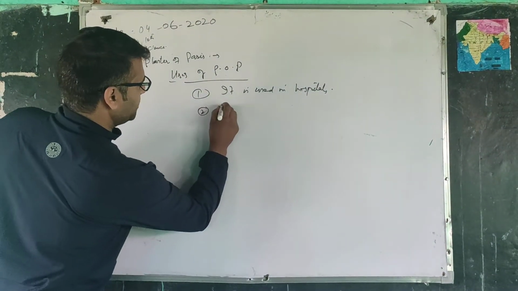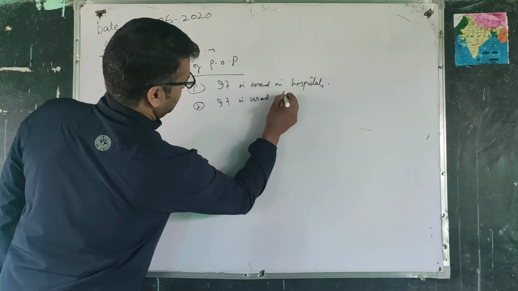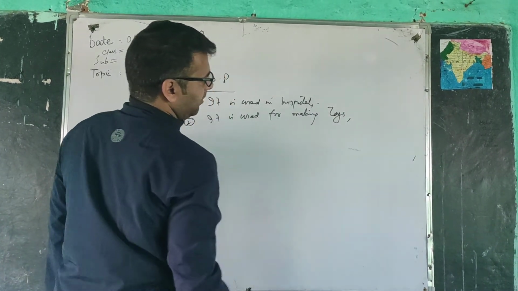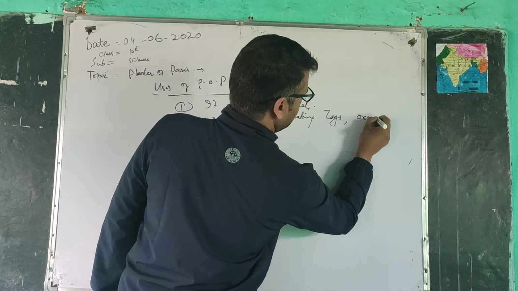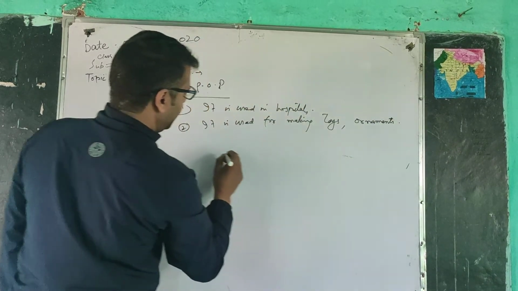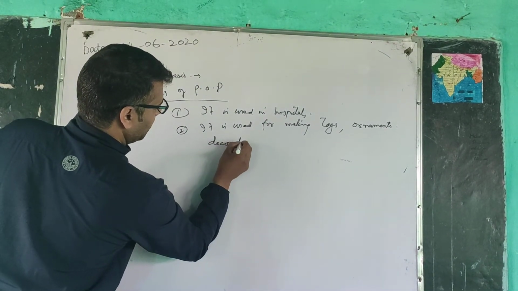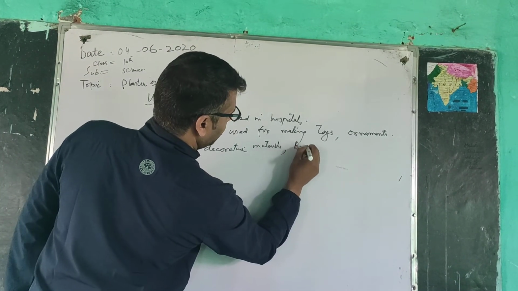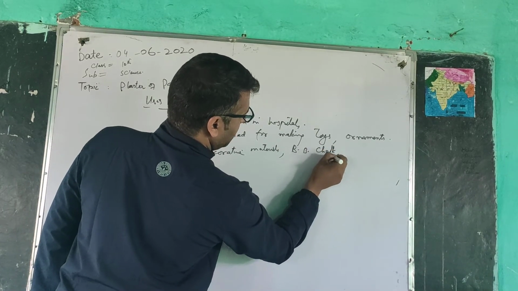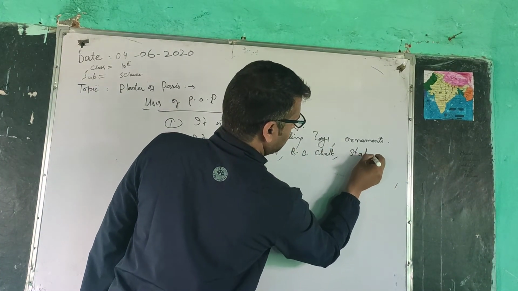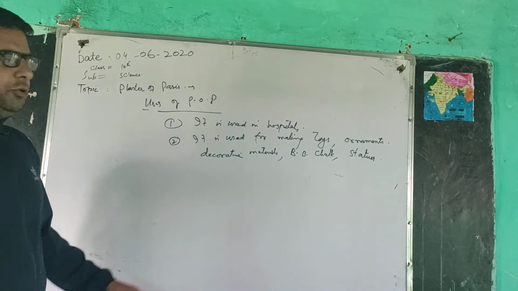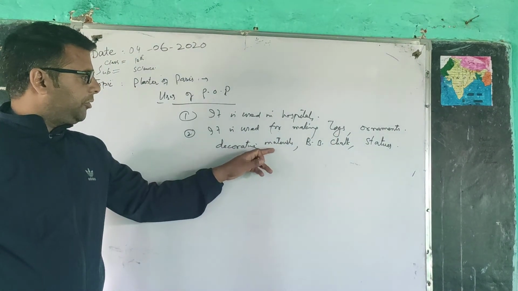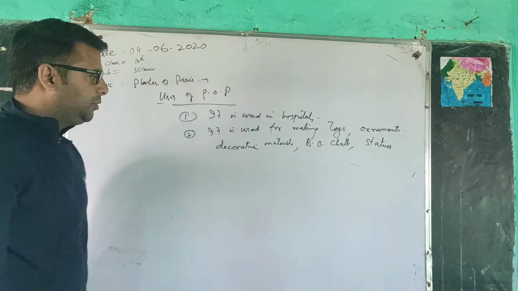Second, it is used for making toys, ornaments, decorative materials, blackboard chalk, and statues. These are some of the important uses of POP.